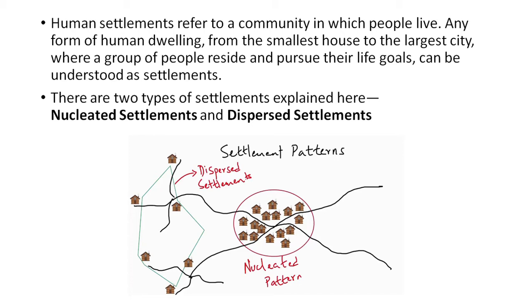There are two types of settlements explained here: nucleated settlements and dispersed settlements. Nucleated settlements is over here, where they are all together around a nucleus or a center, and dispersed settlement is when the houses are scattered like this, away from each other.